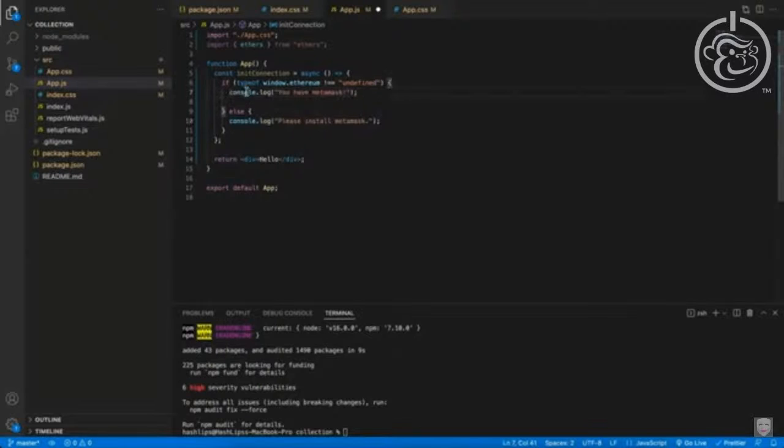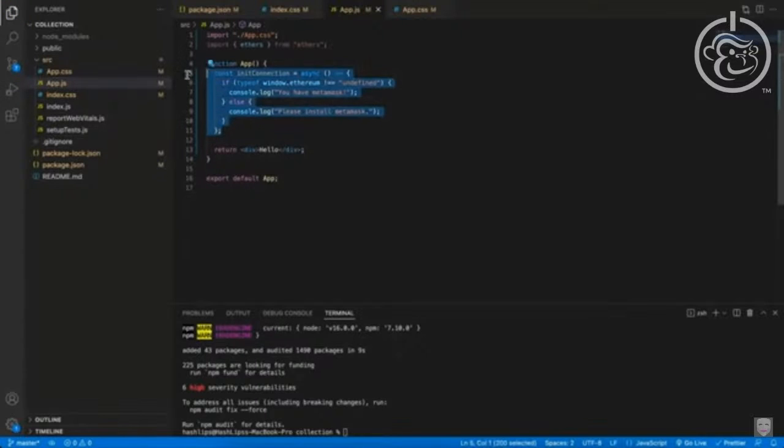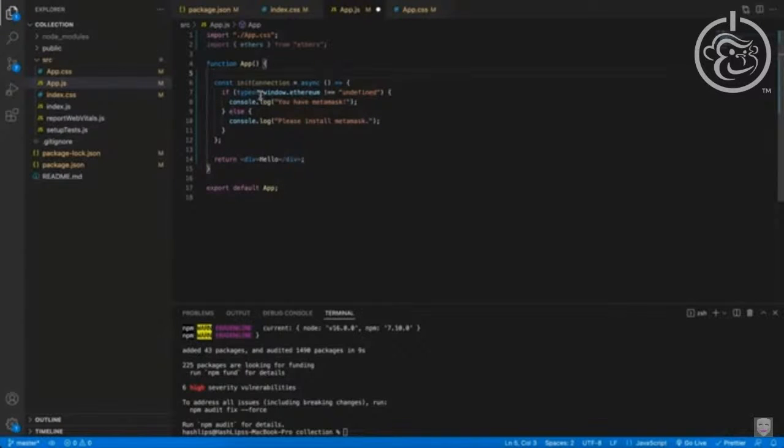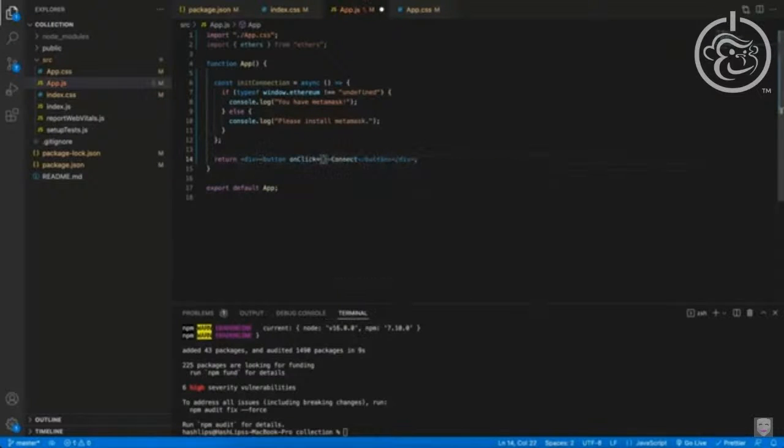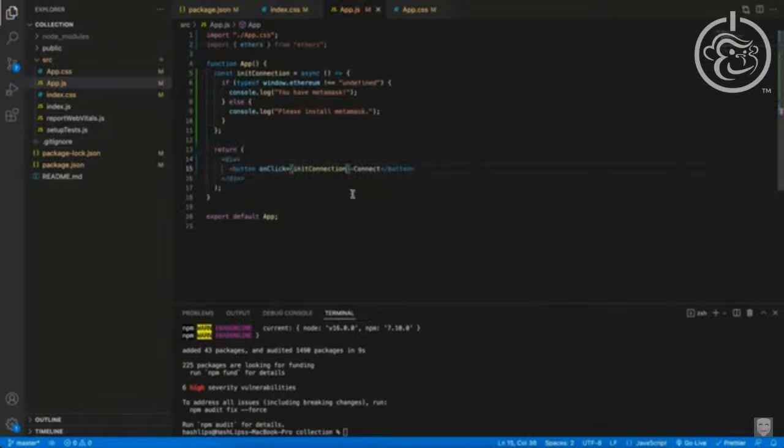For that, I'm going to add another console log saying we have Metamask and then save it. The format will change because I've got Prettier installed, but let's give it some space. And down here in the hello segment of our div, let's actually create a button. We're going to call it connect. This will be our connection button. We're going to give it an on-click event handler, and then we're going to call the init connection.